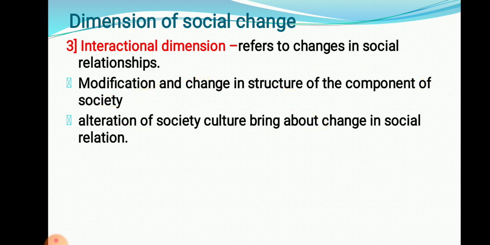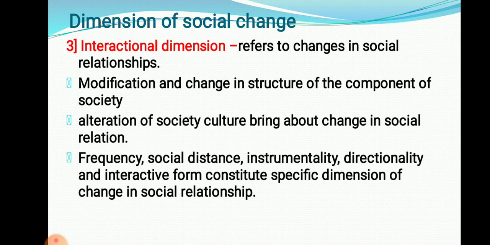So it indirectly brings changes in the interactional dimension, that is, changes in the relationship among people. So frequency, social distance, instrumentality, directionality and interactive forms are all aspects involved in the dimensions of social relationship or changes in social relationship.